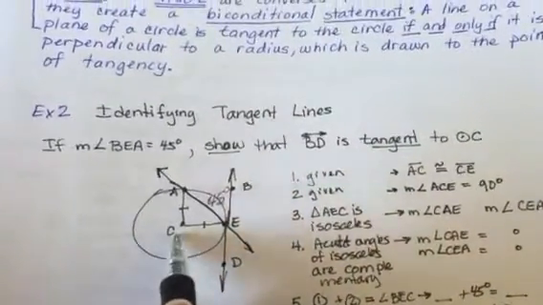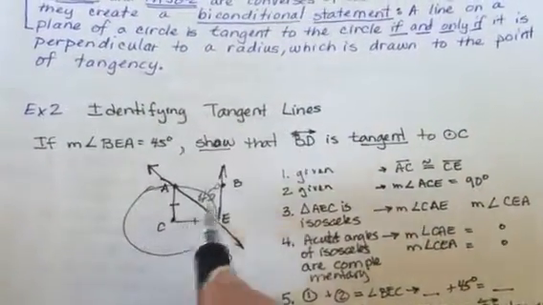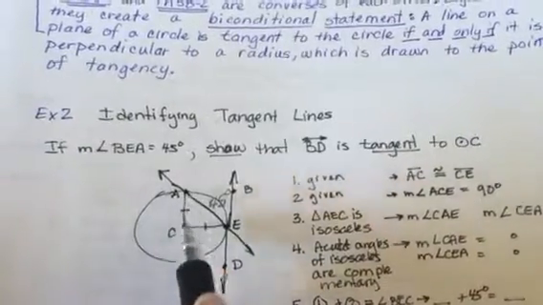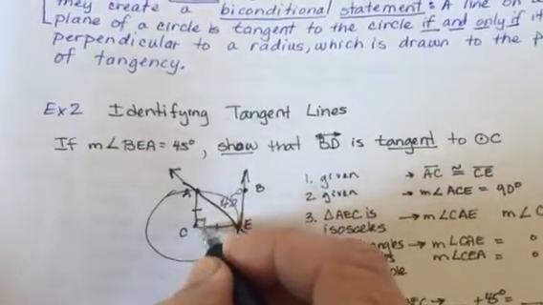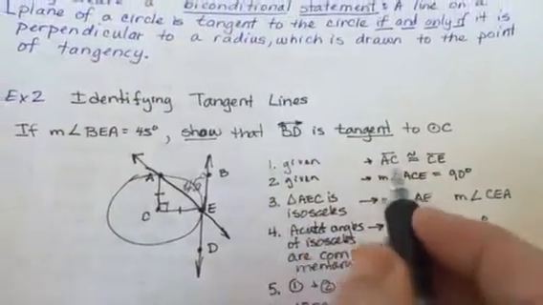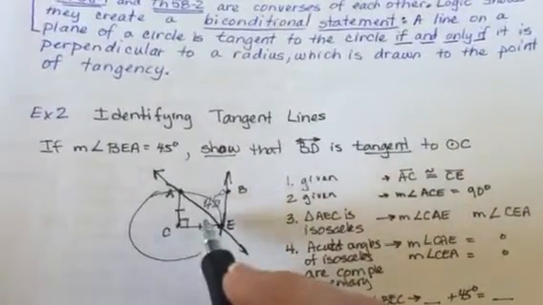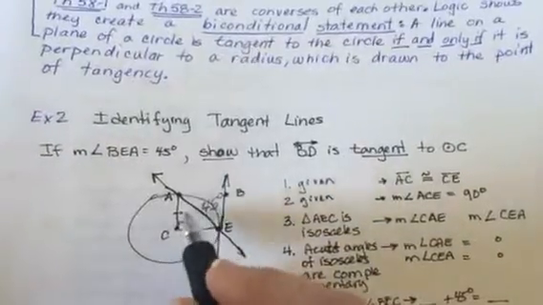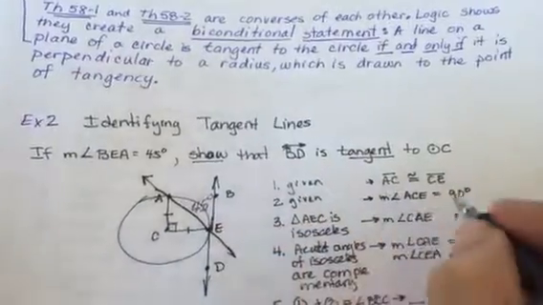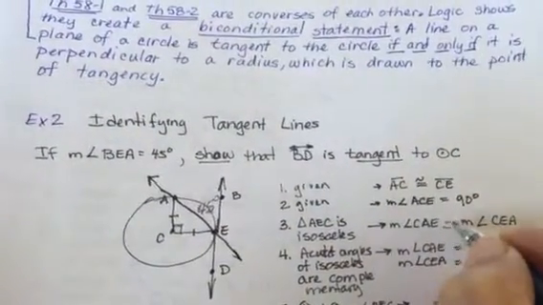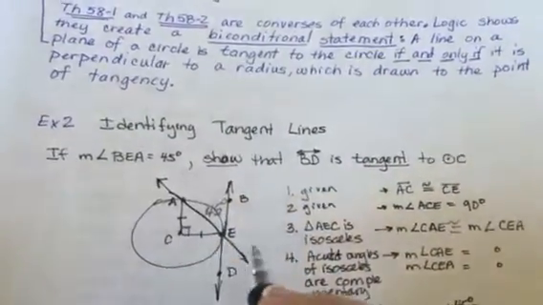We've been given that AC is congruent to CE in the first line. We've been given that the measure of arc AE is 90 degrees. And triangle AEC is isosceles, which means that the measure of CAE is congruent to the measure of CEA.